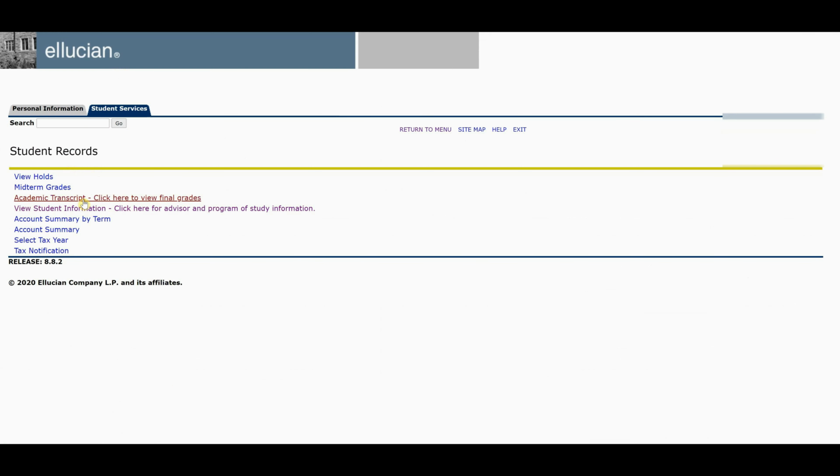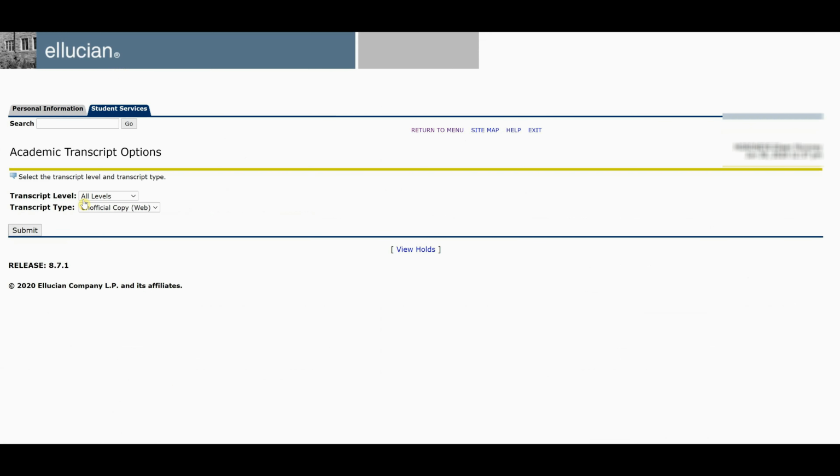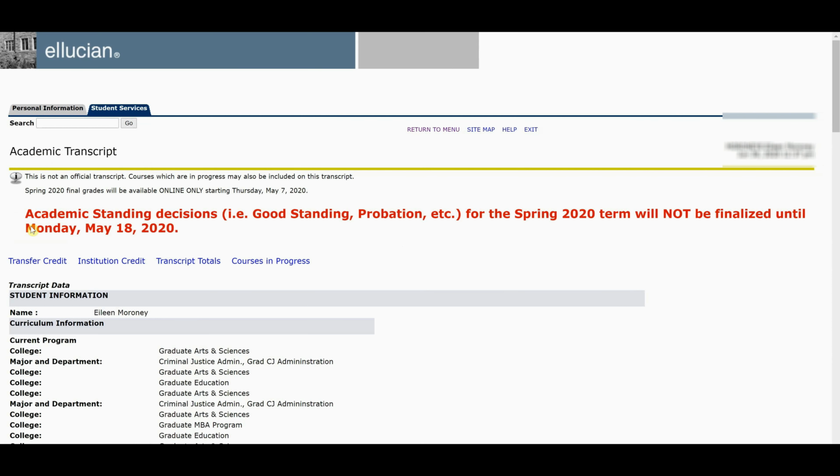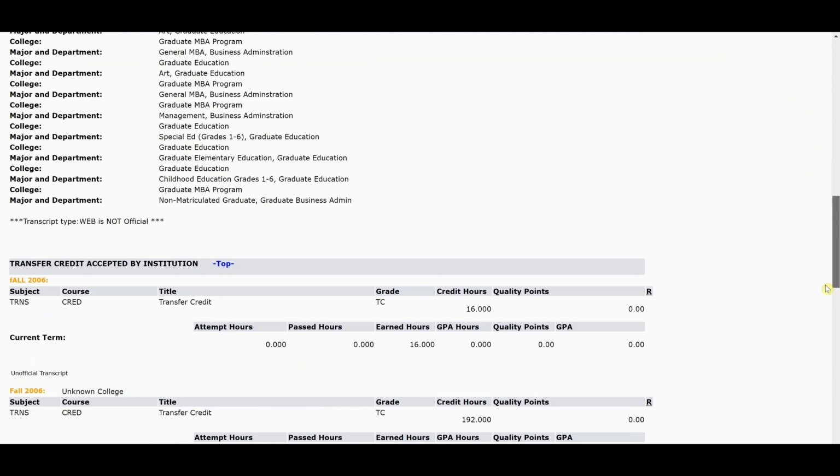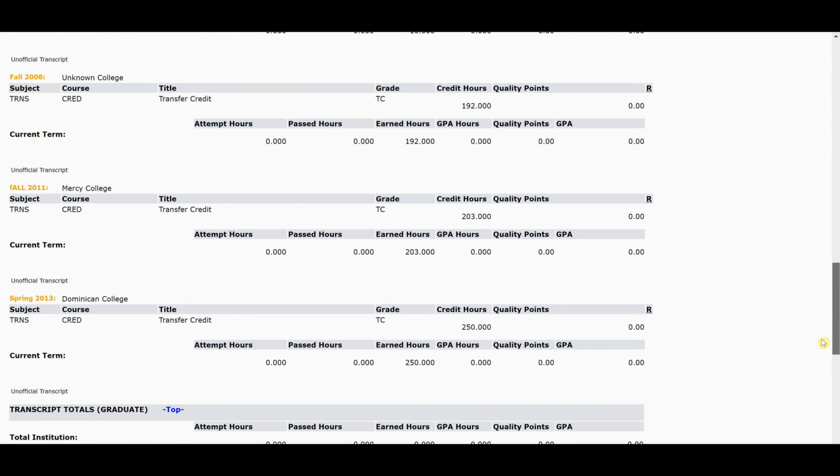You do not get a report card mailed to you. You just want to select Academic Transcript Options, Submit. Your grades are posted here in Banner SelfService, okay? So this is important to know. So you can see here that you have your major listed. There's a lot of majors here. Your transfer credits are listed here.